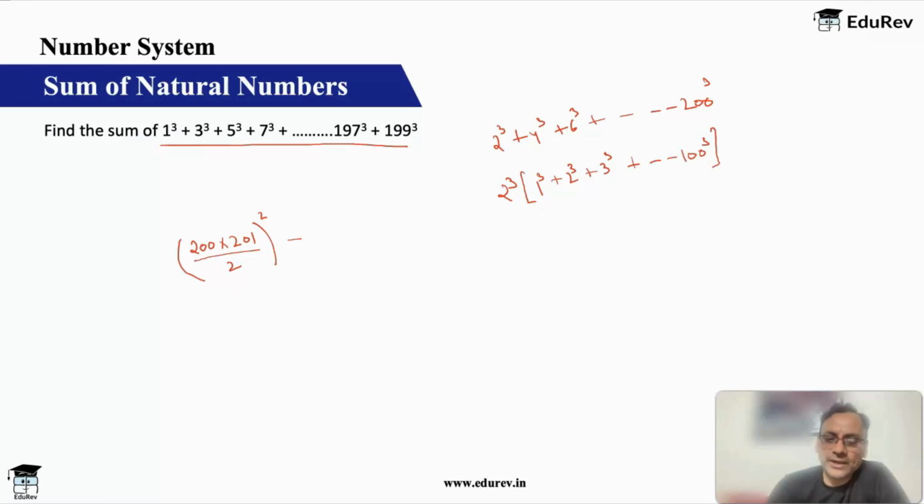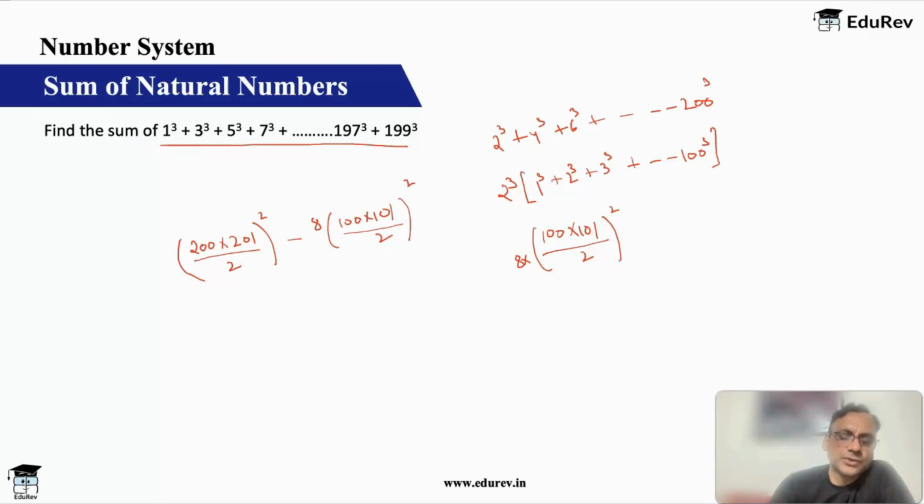Okay, so n is 100 here, so 100 into 101 by 2 whole square multiplied by 8. Okay, so that is what I'll subtract. So this 2 below will become 4, so it will become basically 2.